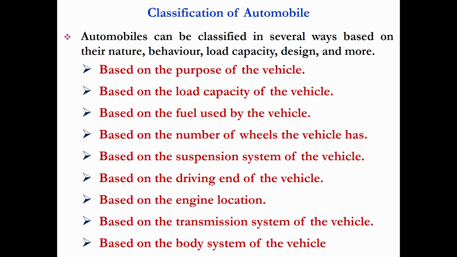We can classify this automobile based on the purpose of its usage, based on its load carrying capacity, based on the type of fuel used, based on the number of wheels in the vehicle, based on the suspension system, based on the driving end of the automobile, based on the location of the engine, based on the transmission system used in the automobile, based on the body system used.